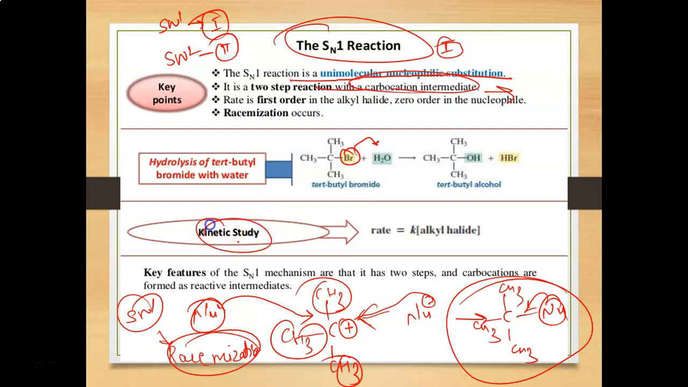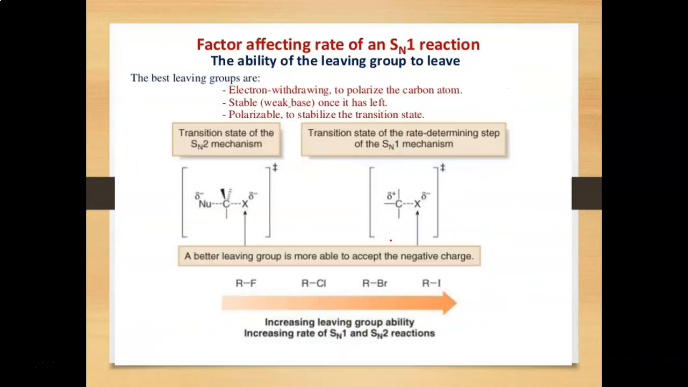The kinetic study of this reaction is that rate will be equal to k, that is the rate constant, times the concentration of alkyl halide. The main key feature of the SN1 type reaction is that here formation of a carbocation takes place, right? And the best leaving groups are electron withdrawing groups to polarize the carbon atom.